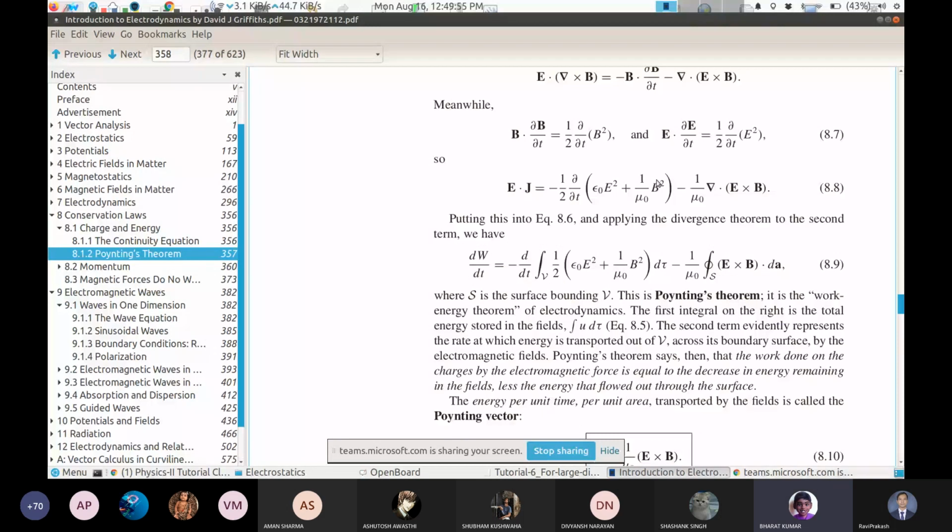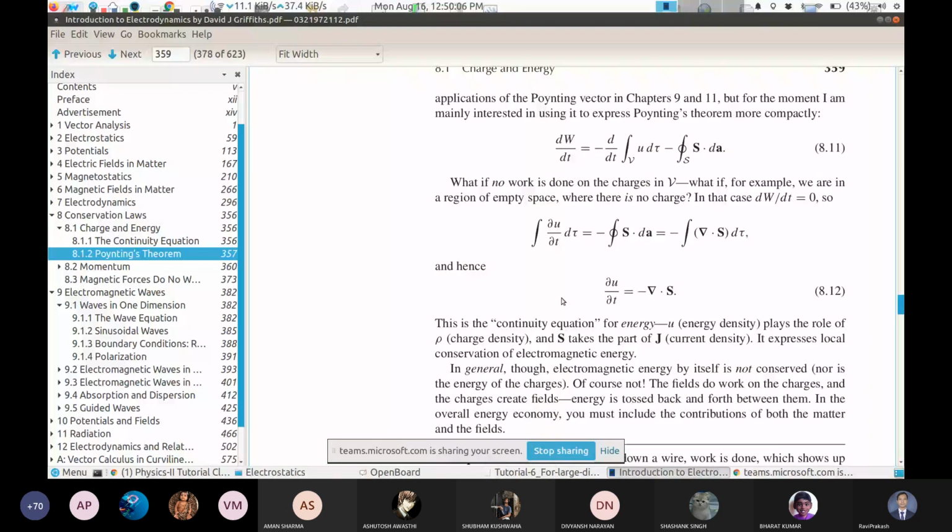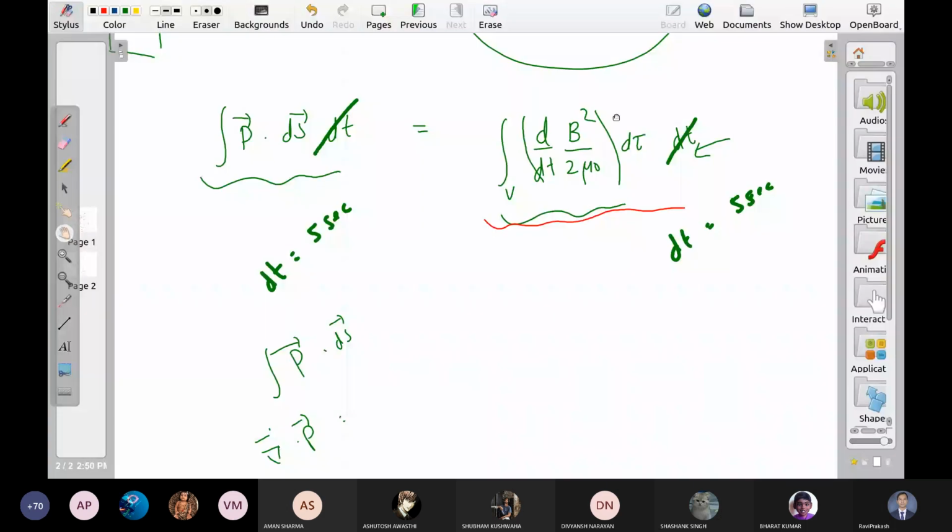Right. And what you are suggesting to me is this quantity: the rate of change of energy is equal to the divergence of the pointing vector. This is what we just derived. We derived the same thing here. You just write it in, apply Gauss theorem here. What will you get on the left hand side?